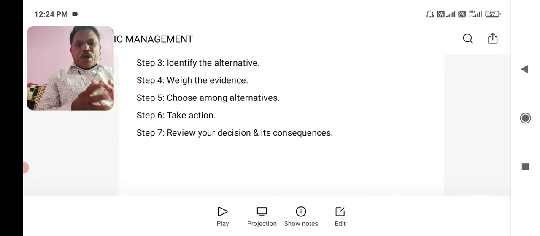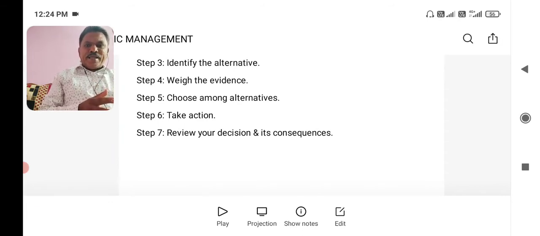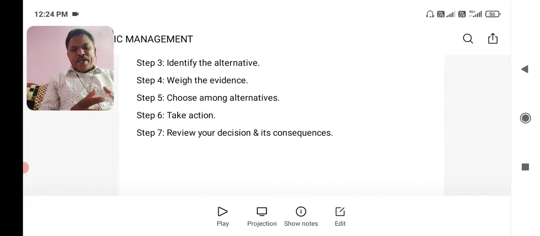Is this a real problem or a symptom of the larger one? Does it need immediate action or attention, or can it wait for some time? Is it likely to go away by itself? Can I risk by ignoring it? What is to be accomplished by the decision?